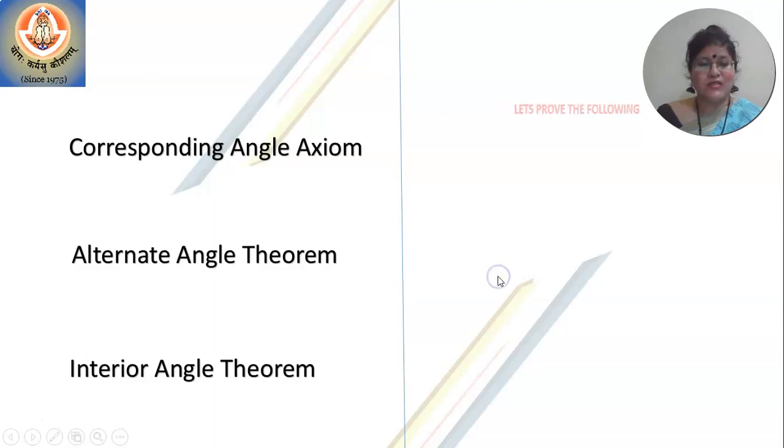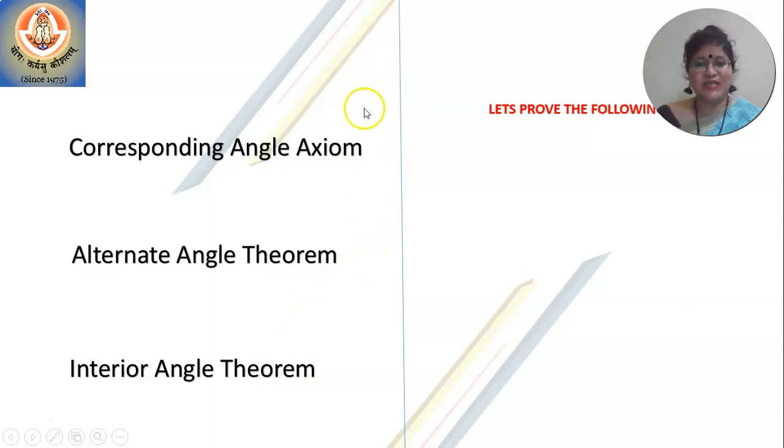Now, what does the corresponding angle axiom state? If a transversal intersects two parallel lines, then the corresponding angles so formed will be congruent. If a transversal intersects two parallel lines, then the alternate angles so formed will be congruent. And if a transversal intersects two parallel lines, then the interior angles which are formed on the same side of the transversal will be supplementary.